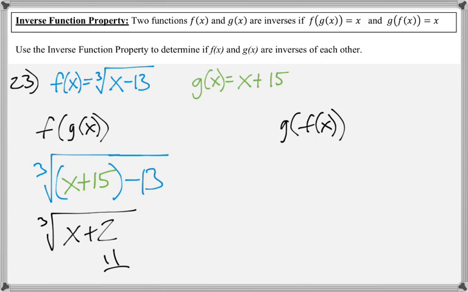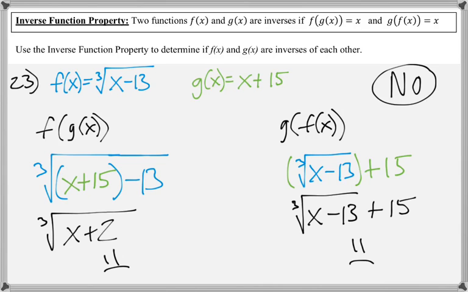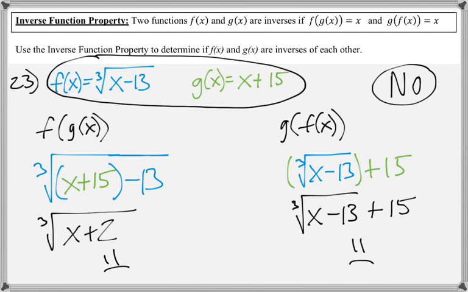Let's look at g composed with f of x. And if we simplify that, we really can't. I mean, we can rewrite it without parentheses, but that's about as far as we can simplify it. So that means that no, these original two functions are not inverses of each other.